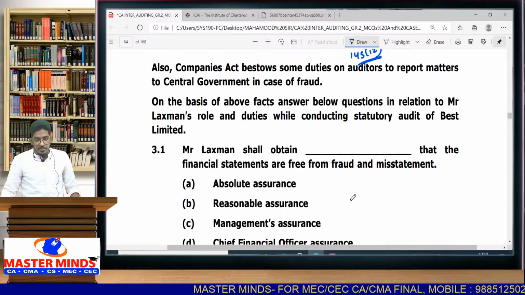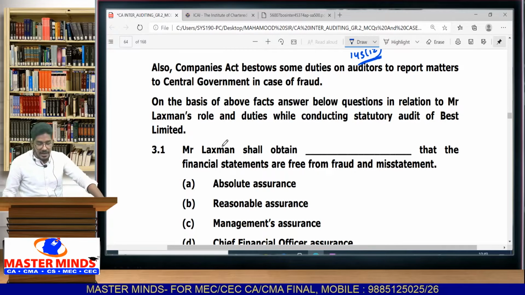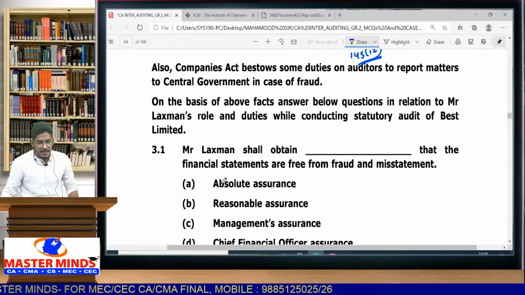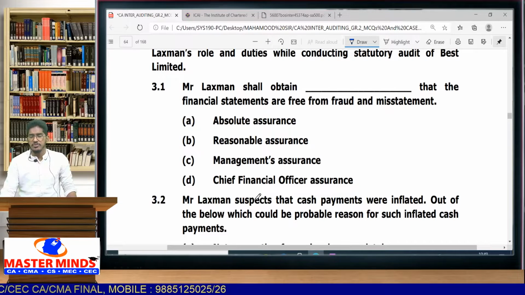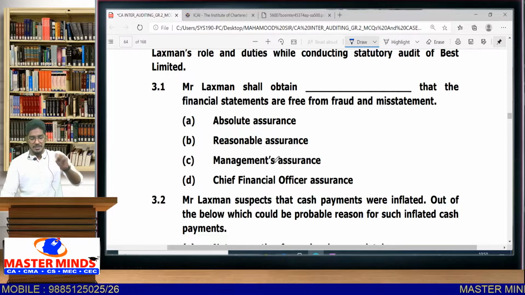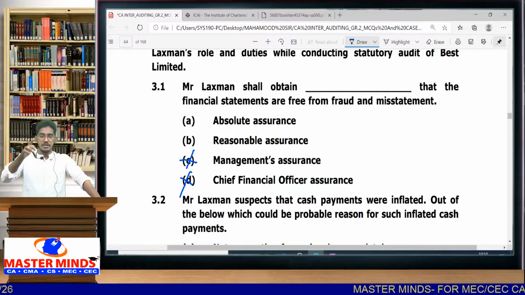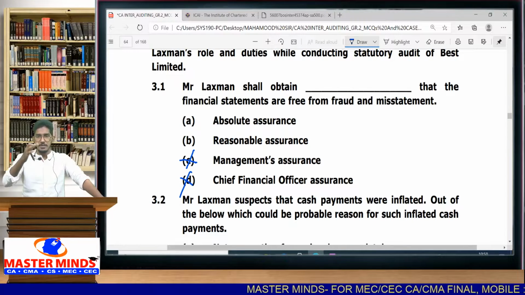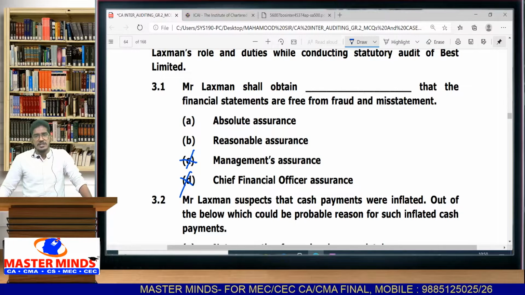Mr. Lakshman shall obtain blank that the financial statements are free from material misstatements. What are the options? A, absolute assurance; reasonable assurance; management's assurance; CFO's assurance. See, we only know 2 assurances, one is absolute, one is reasonable. These 2 assurances, management assurance and CFO assurance, have you heard anywhere? To my knowledge, I have not seen these 2 words across my standards on auditing. So these 2 options are completely out of scope. Remove that. Next, we know about absolute assurance and reasonable assurance.